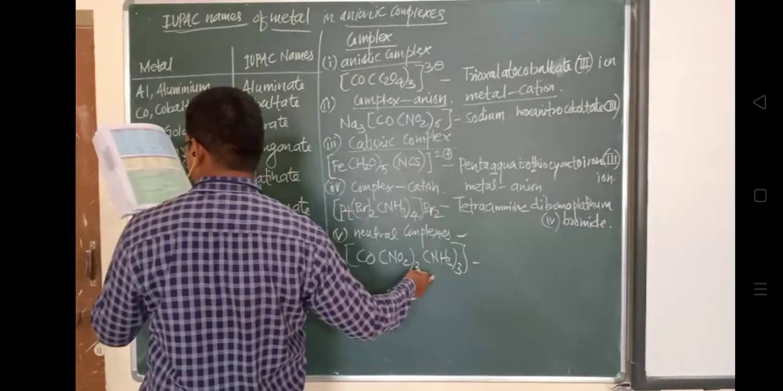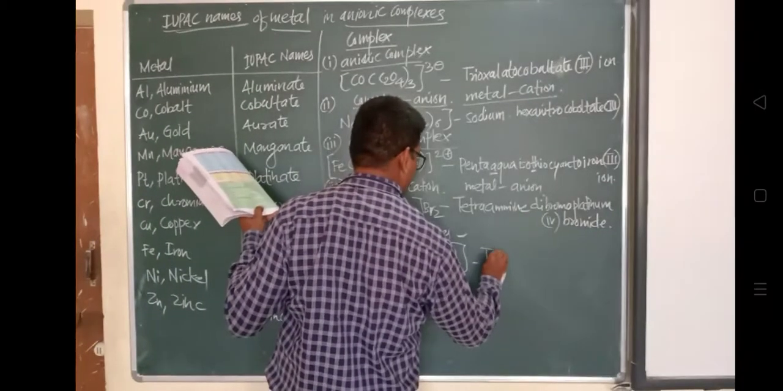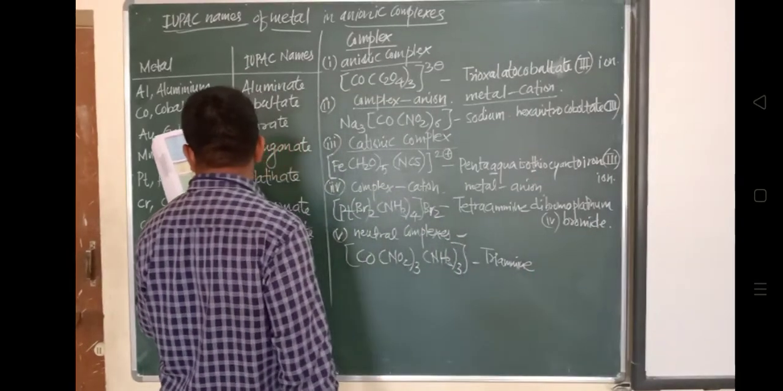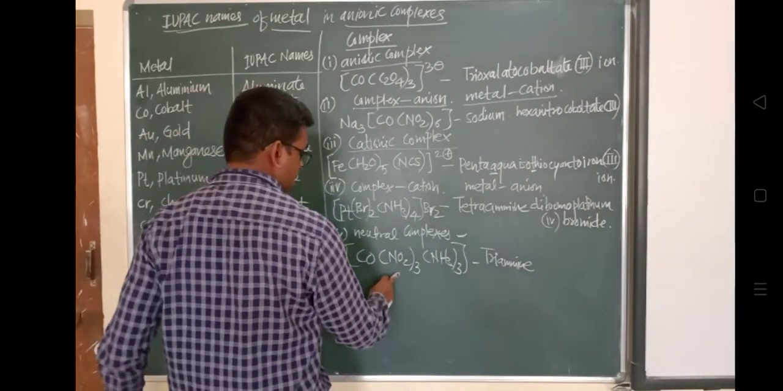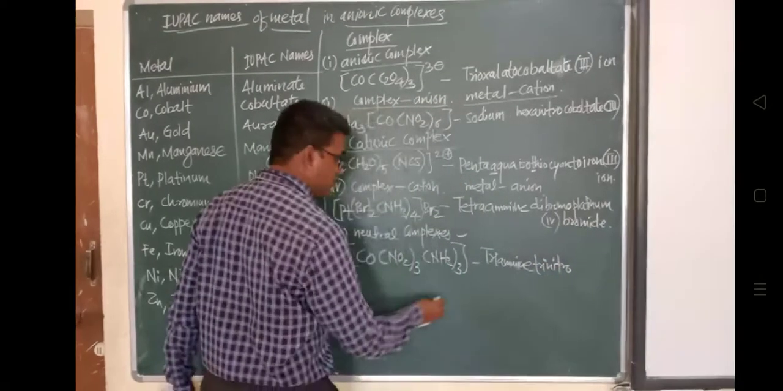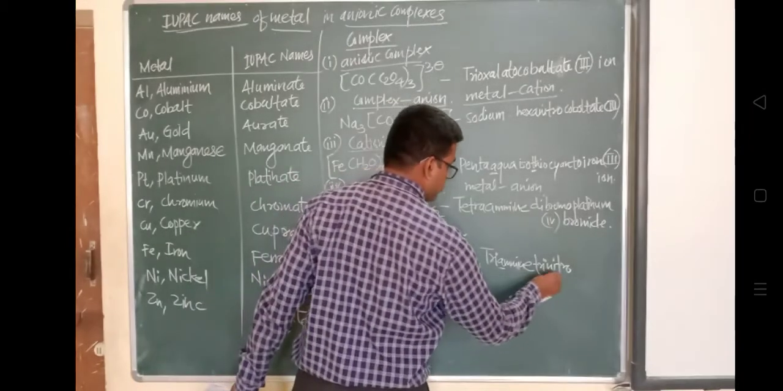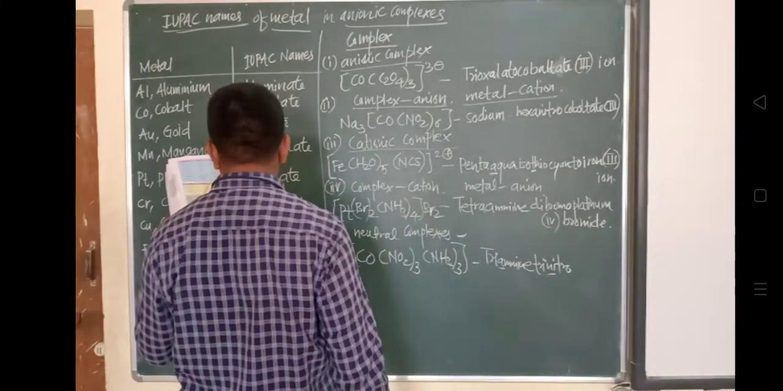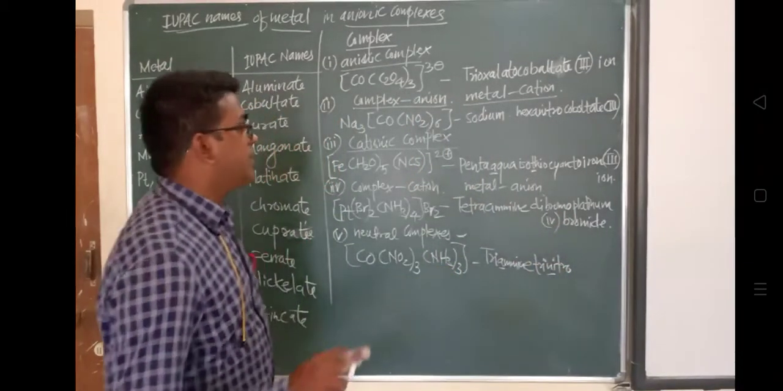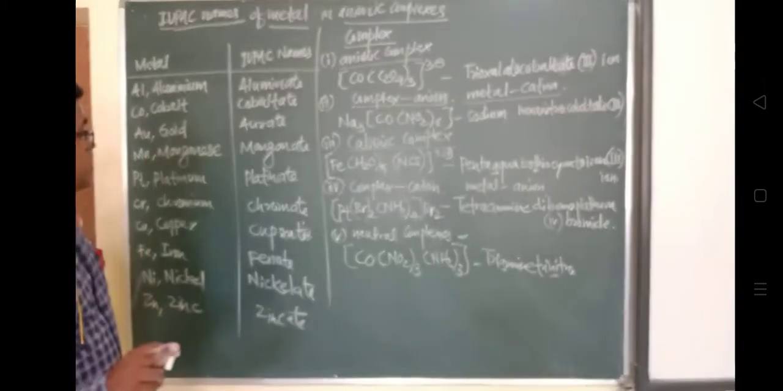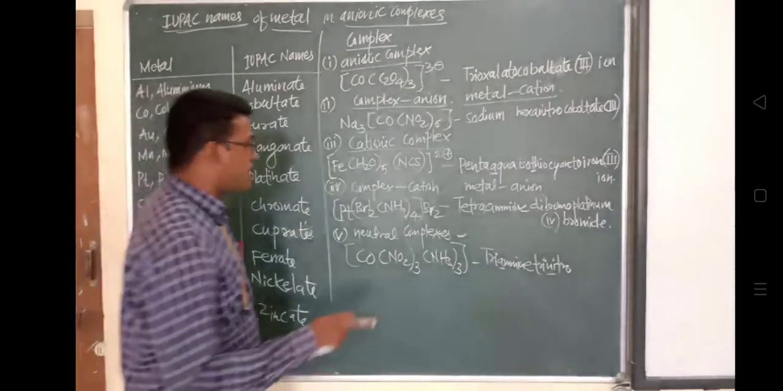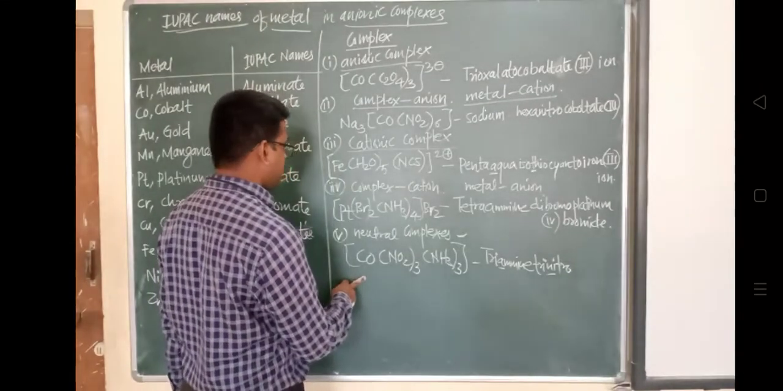So in this way, if the complex is a cationic complex, the nomenclature is given like this: cobalt. The oxidation state of this cobalt is 3. So in this way it is written. Have a look at the various examples from the book, and thereby you can understand the IUPAC nomenclature of the different coordination compounds, how it is given.